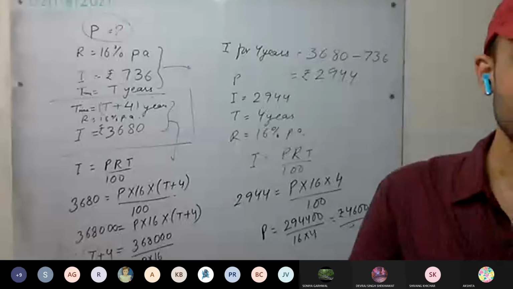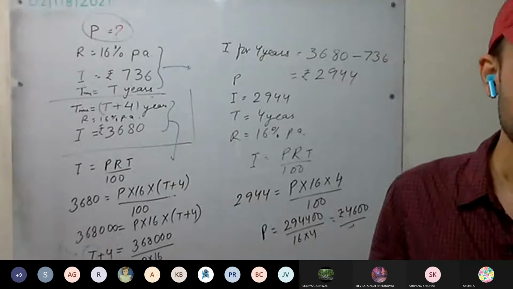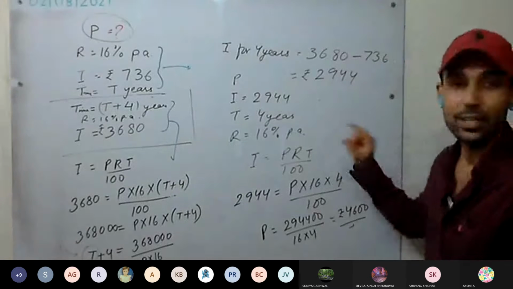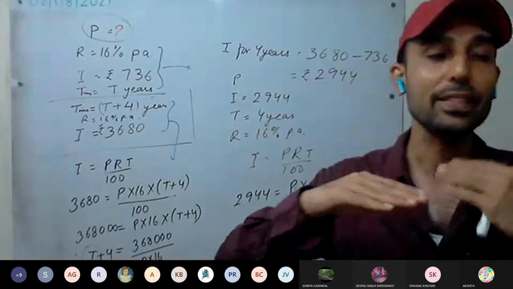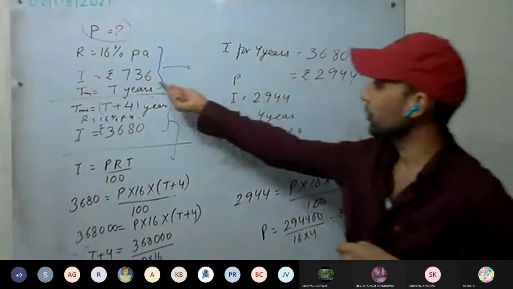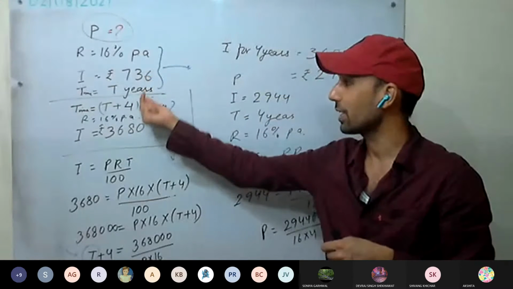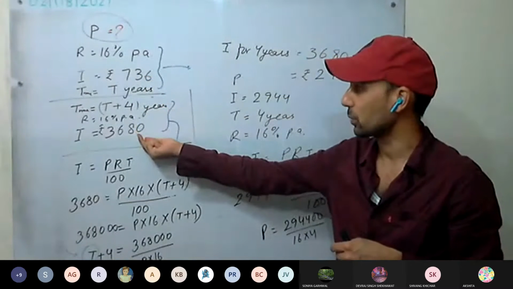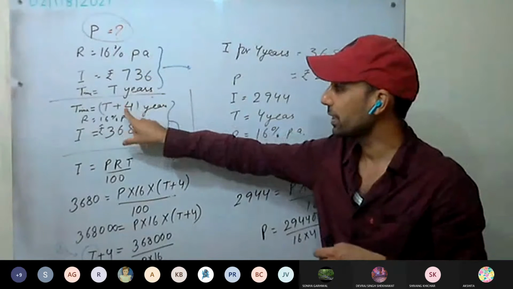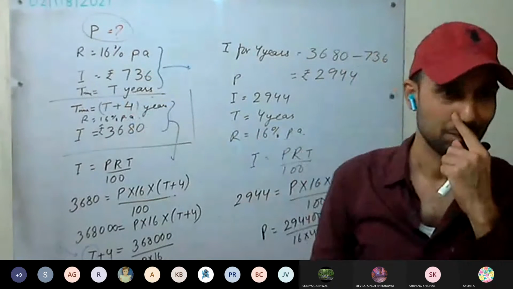If you understood the concept, you can easily solve them. This method you can solve. Always remember, interest for each year remains same. Here time is not provided for this one. But here it is given after 4 years. That is, if he is lending for 4 more years, he would get this much. So their difference will be the interest for 4 years.